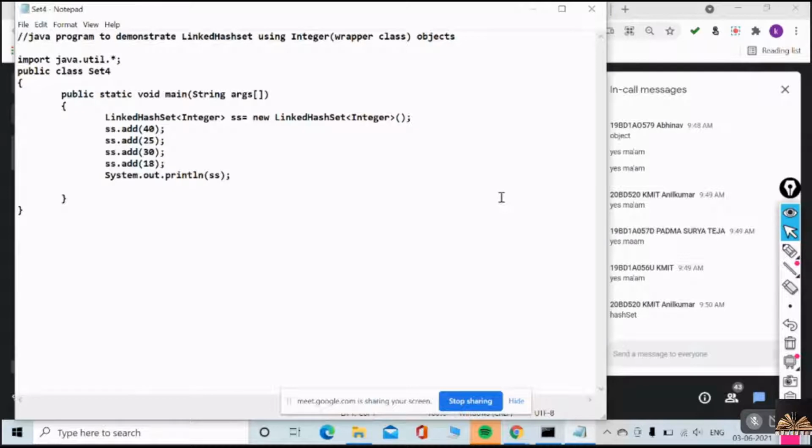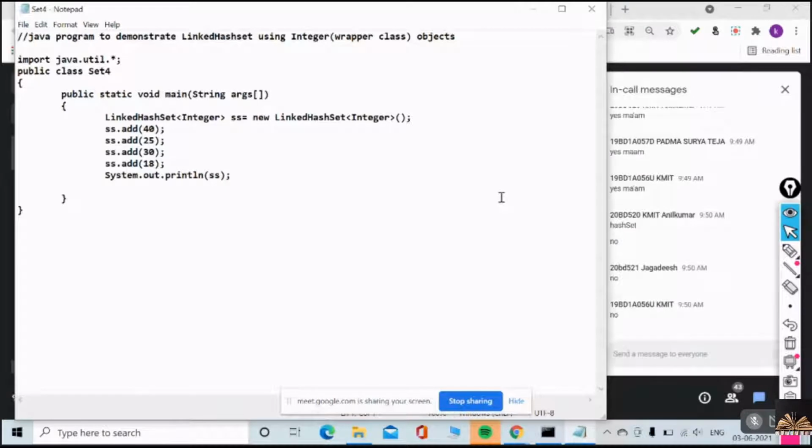Does HashSet have any order? No. But what is happening in LinkedHashSet is, it follows the insertion order. Yes, exactly, it's a linked list type of set. There is a link between your set objects. The difference between LinkedHashSet and HashSet is that LinkedHashSet maintains insertion order. The way you insert, in the same way you get the output.